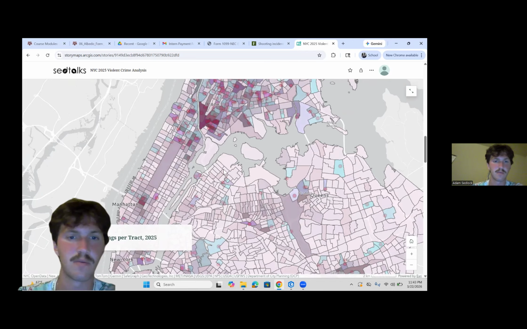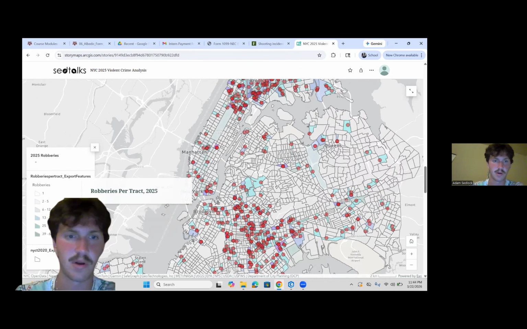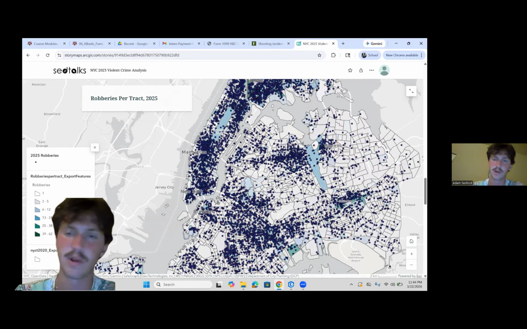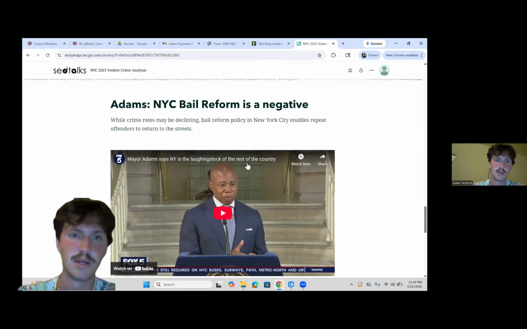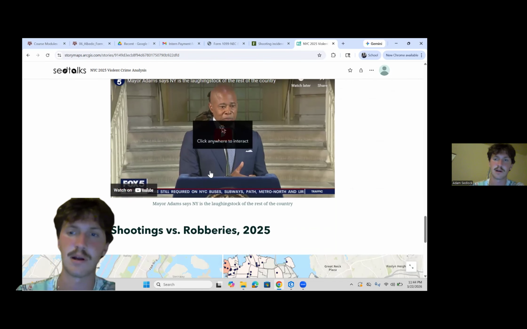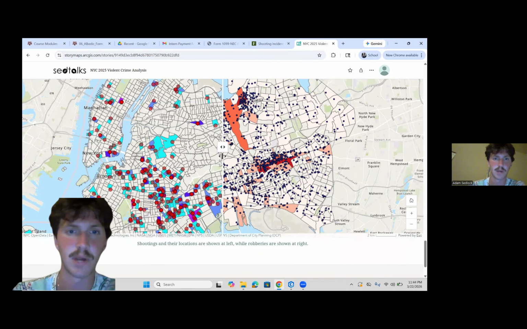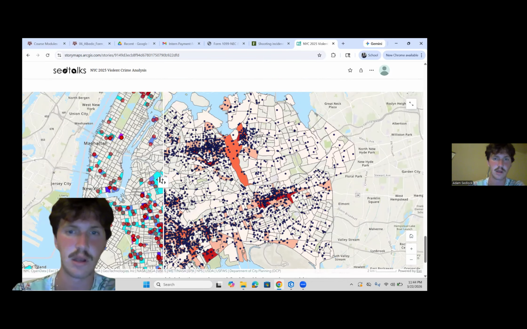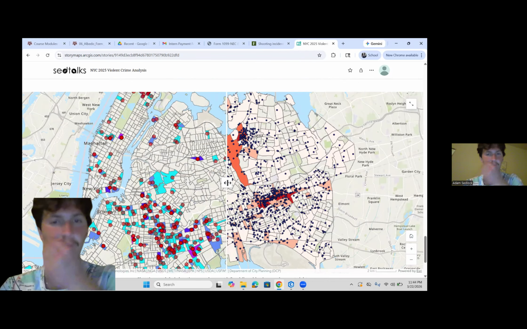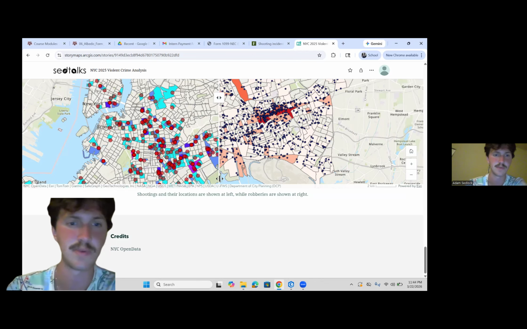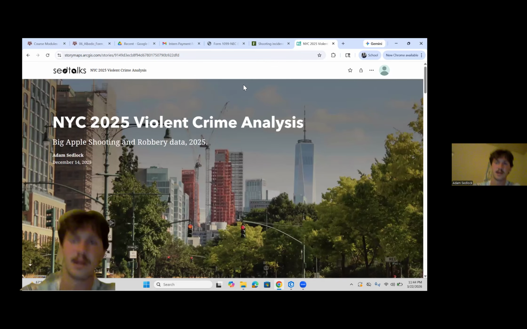So we go down here, we see a similar map to what we had in our previous example on ArcGIS Pro. There's robbery instances, there's shooting instances, and again, this has all been my back-end ArcGIS Pro work. And this is some current context. This is from former Mayor Eric Adams. I'll add Zohran Mamdani in there. He's the current mayor of New York City. And we compare and contrast layers with the slider. We have shootings on the left, robberies on the right. It's beautiful. So I will continue to add credits, but this is my status report.